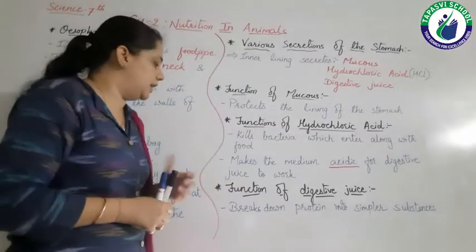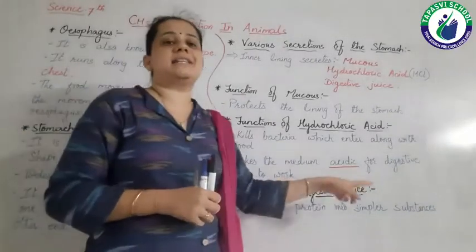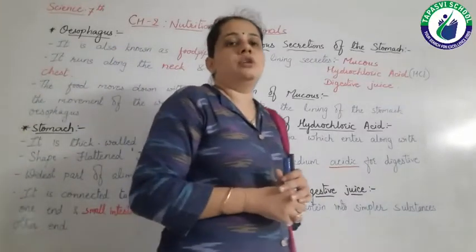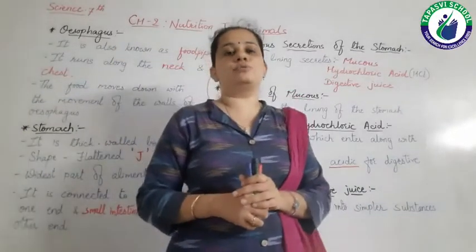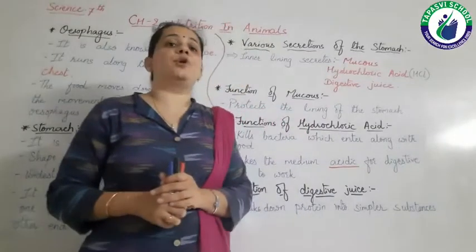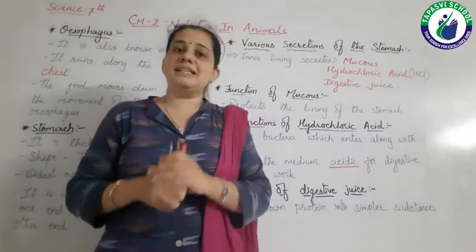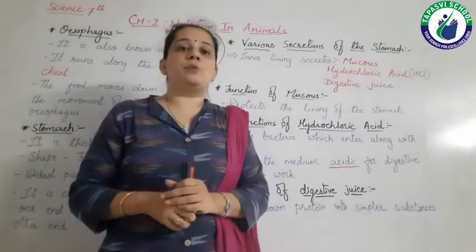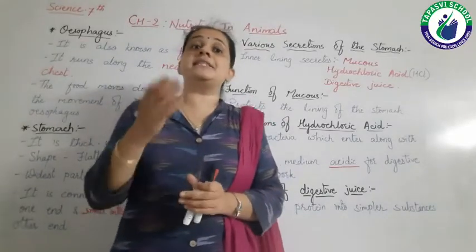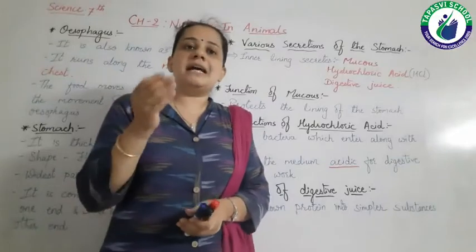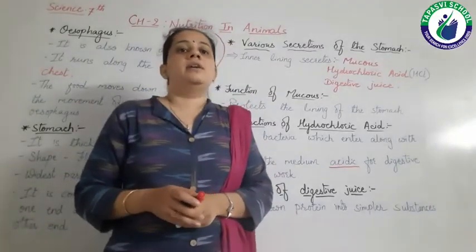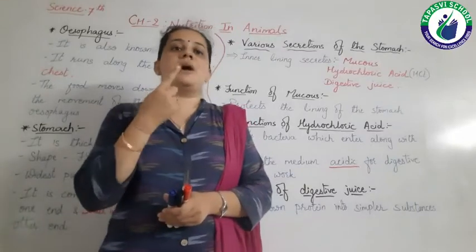Then the third one is the function of digestive juice. Now what will this digestive juice do? This digestive juice will digest the proteins. As I told you in the previous lecture, carbohydrates, specifically starch, get digested in the mouth.